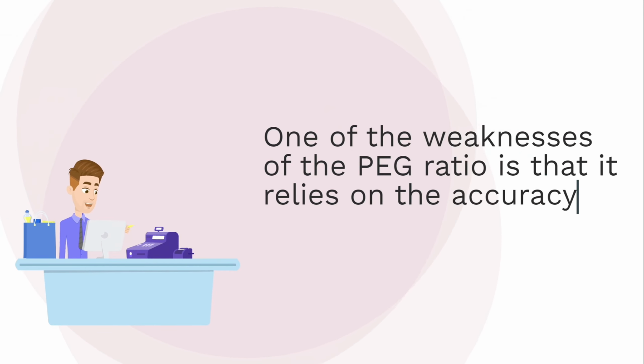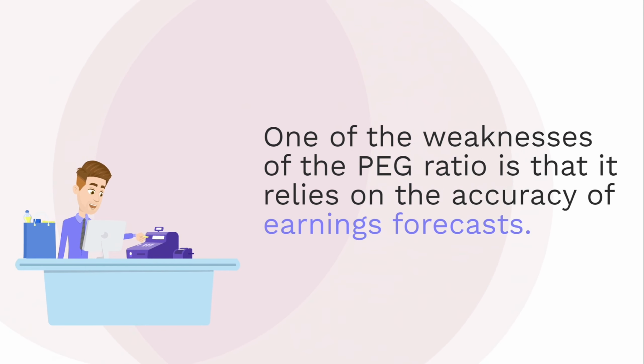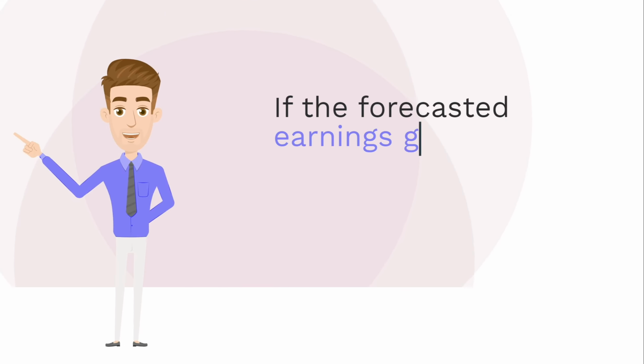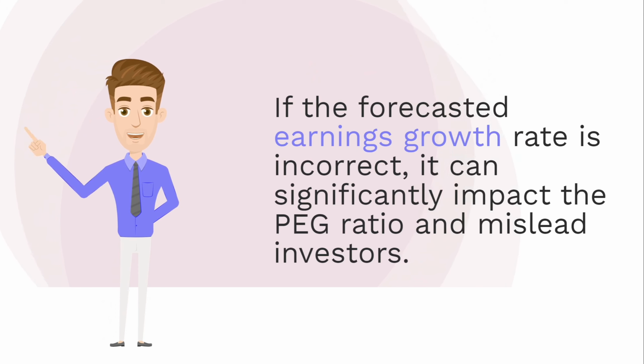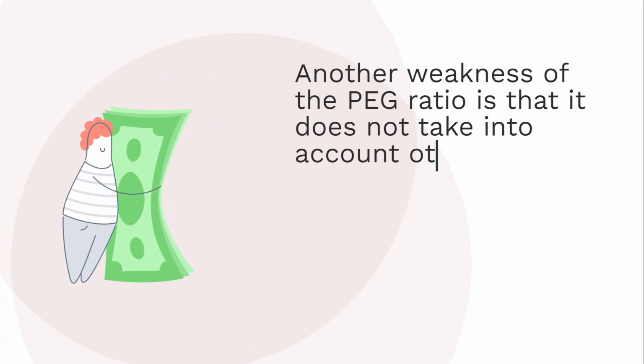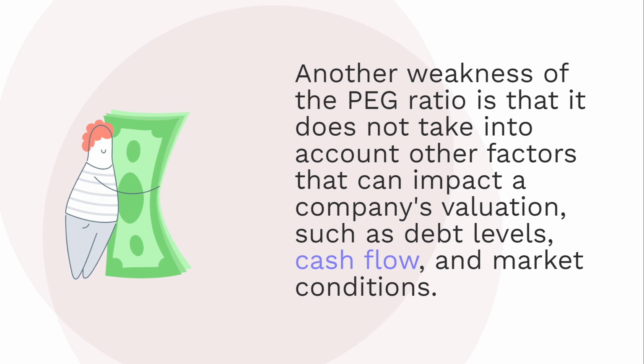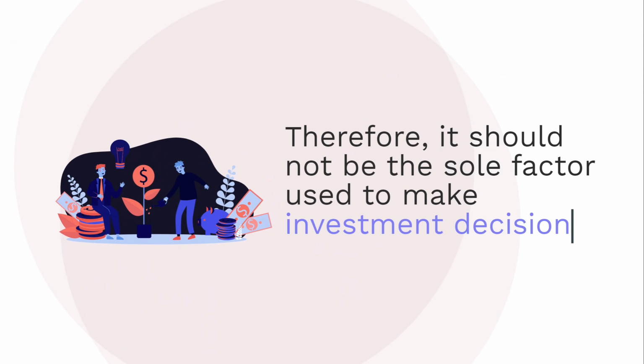One of the weaknesses of the PEG ratio is that it relies on the accuracy of earnings forecasts. If the forecasted earnings growth rate is incorrect, it can significantly impact the PEG ratio and mislead investors. Another weakness of the PEG ratio is that it does not take into account other factors that can impact a company's valuation, such as debt levels, cash flow, and market conditions. Therefore, it should not be the sole factor used to make investment decisions.